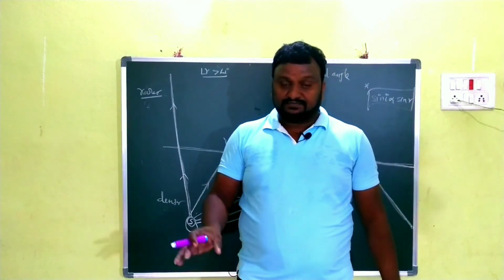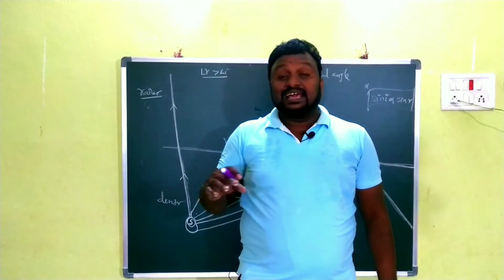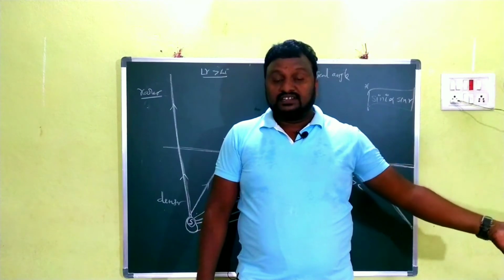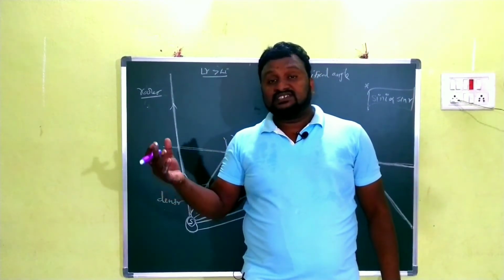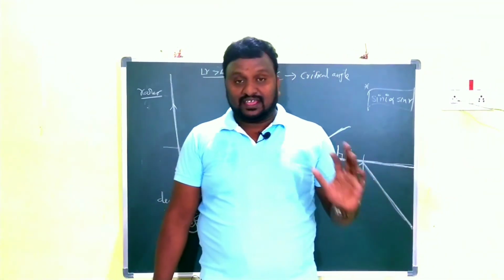Let us see here first. What is the critical angle? The critical angle is nothing but, when the light is moving from the denser medium to the rarer medium, the angle of incidence for which the angle of refraction is 90 degrees. That particular angle of incidence is called the critical angle.